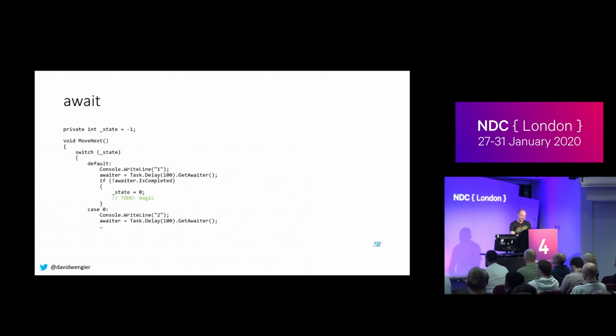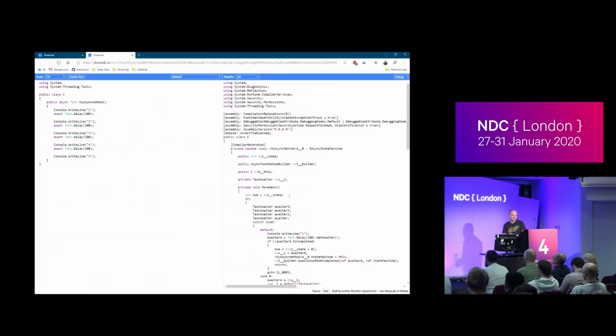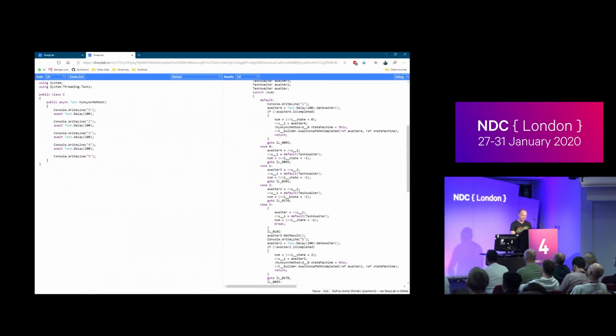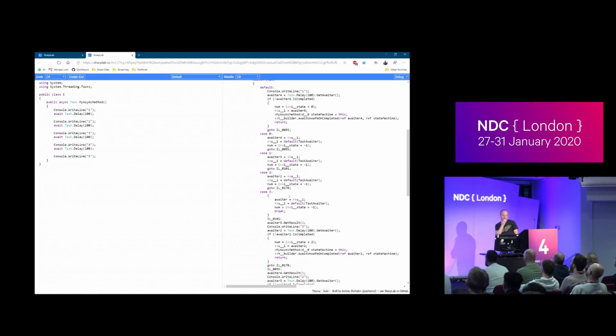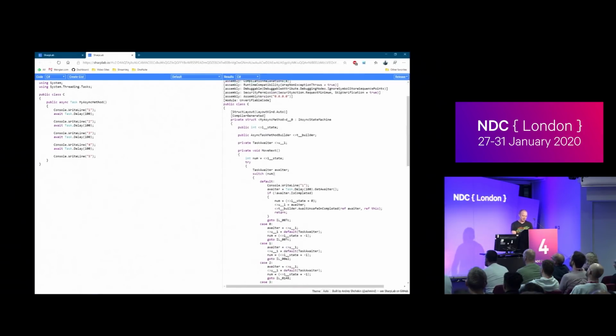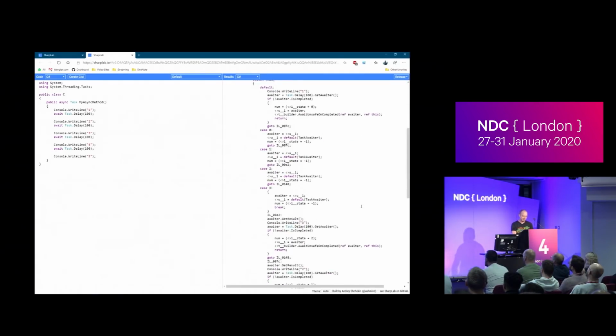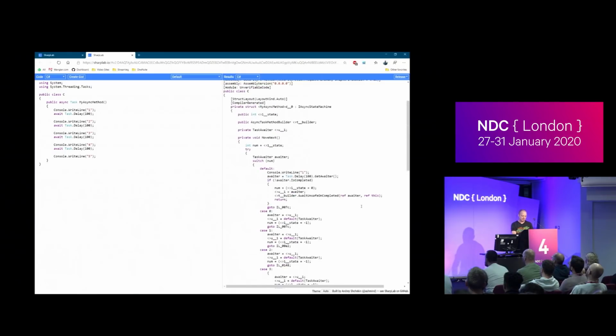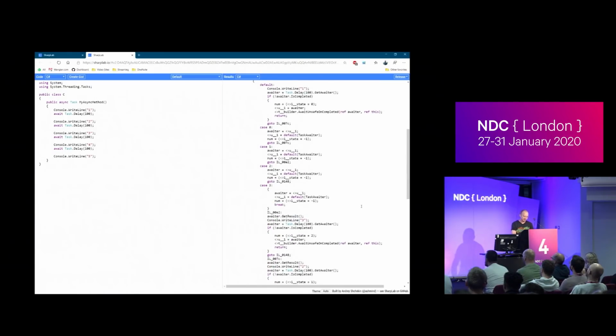I think I've got to go back a bit more. Yeah, the async one. If anyone really wanted me to show async, well, I'm not going to because it's horrible. Can you toggle it from debug to release and show the difference? Oh, that's a good idea. So, well, yeah. The difference is creating a struct instead of a class. Oh, right, sorry, yes.